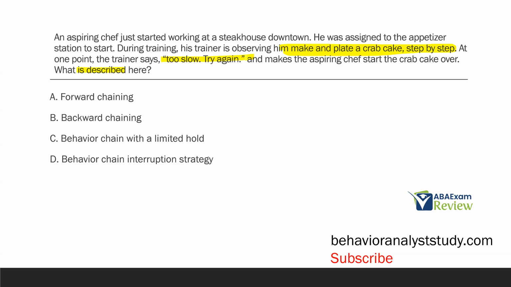Well, if we look at A and B, forward and backward chaining, we're not going to stop those because they're too slow. Because remember, with forward and backward, we're teaching individual steps, right? Forward chaining, we're teaching the first steps first, and backward, we're teaching the last steps first, but we're teaching individual steps one at a time. It's not about speed, it's about them getting it correct. If you look at C, though, a behavior chain with a limited hold, that's more similar to what we're looking at here, where for certain steps, you have a limited amount of time to complete those steps. If you don't, then the chain is ruined.